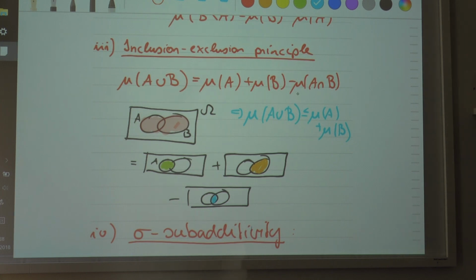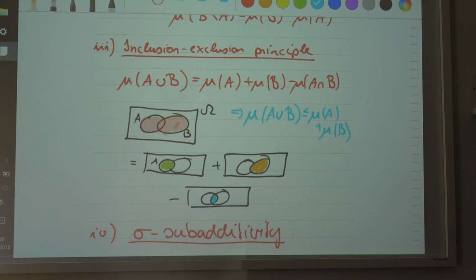So if the measure of the intersection is 0, then the measure of the union is less than or equal to the sum of the measures. That follows from the inclusion-exclusion principle for finite unions.